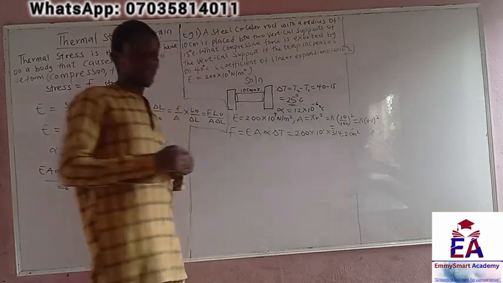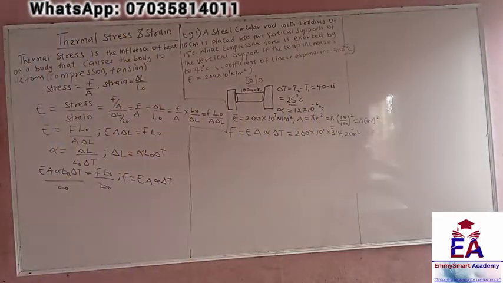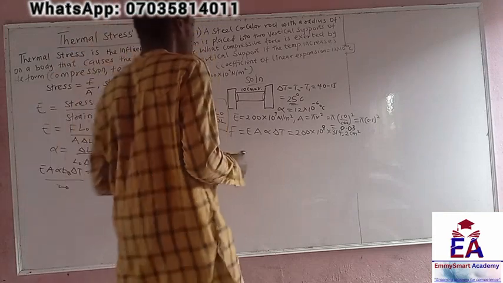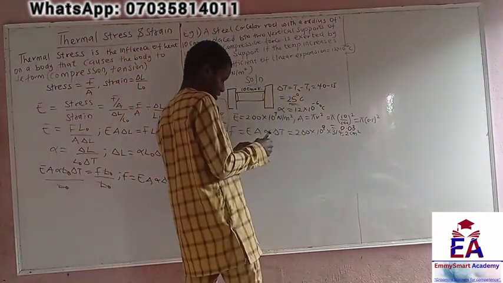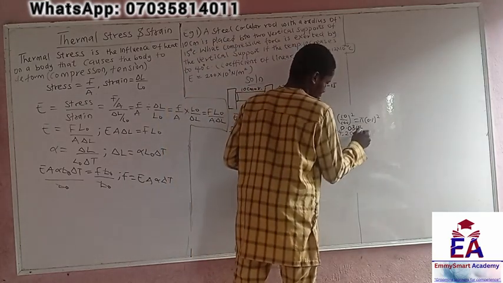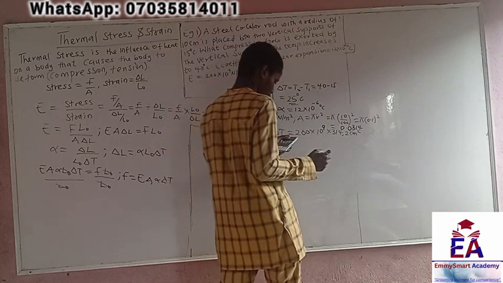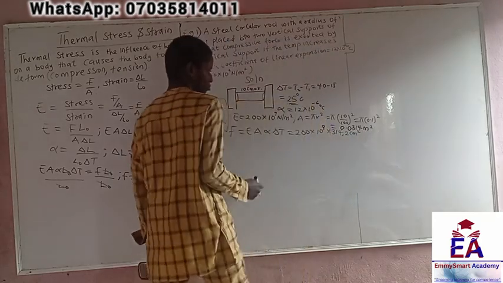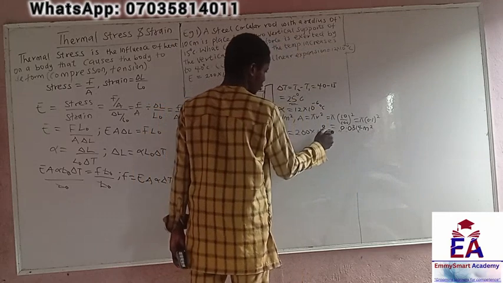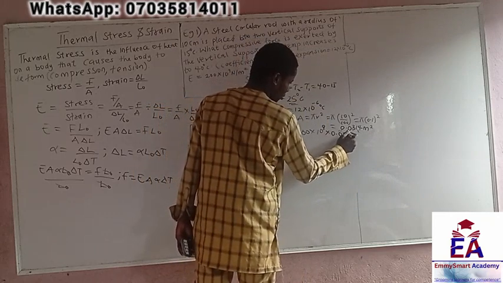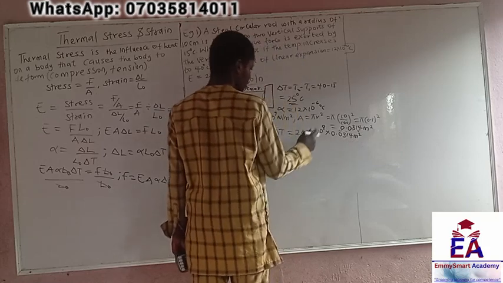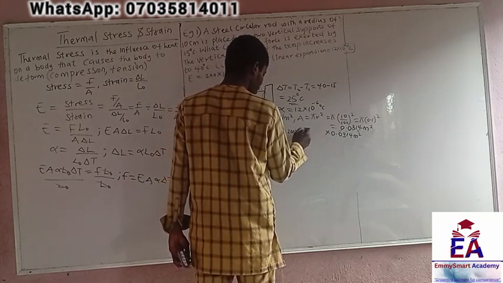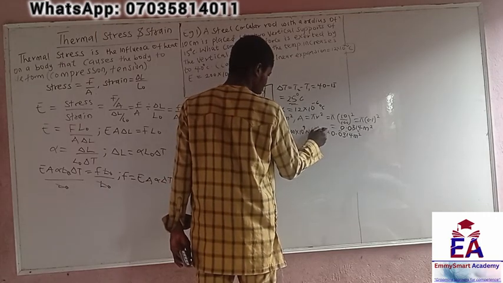So let's find out the value. Alright, so we got 0.0314, right? 0.031415. No, meters squared. Okay, so let's correct it. This would be times 0.0314 meters squared. Remember, this is in Newton. Let's clean this and put it as 200 times 10 to the power 9 Newton per meter squared.